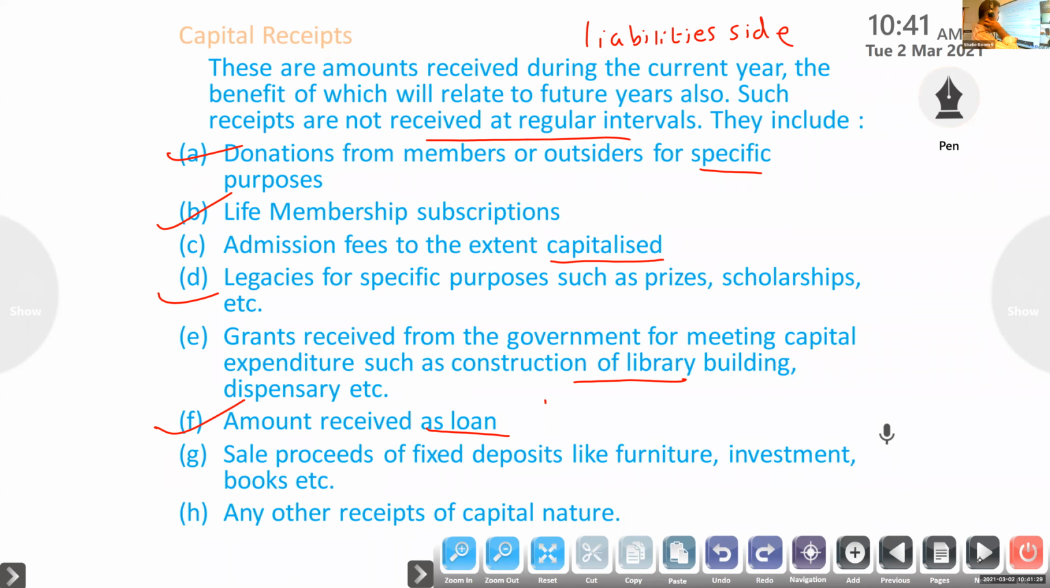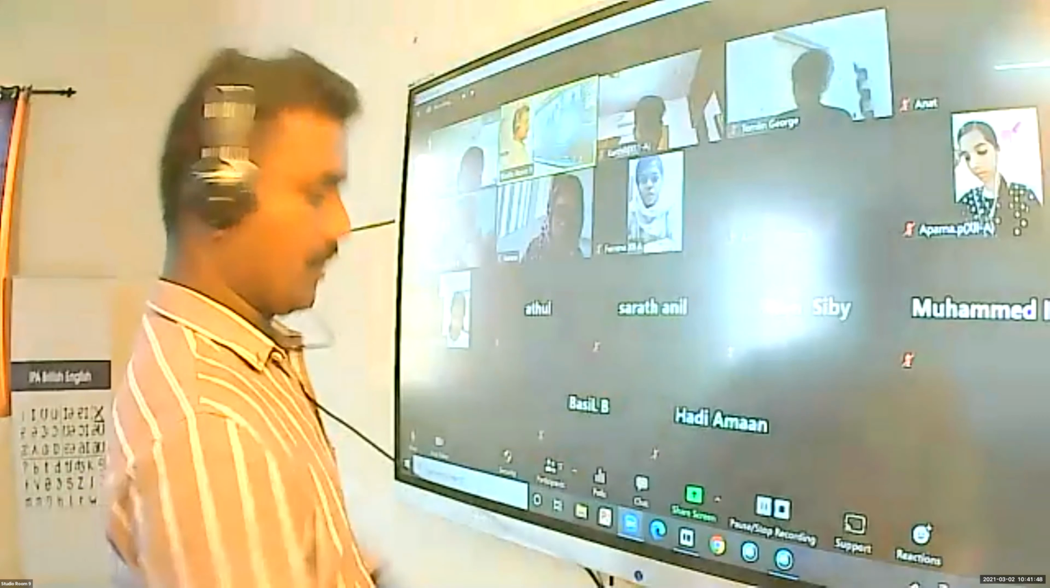Out of 60, 10 marks are from accounting for not-for-profit organizations. Here the problems are very easy. Special fund, consumables and subscriptions are compulsory questions. Okay, so attend the next class. Thank you.